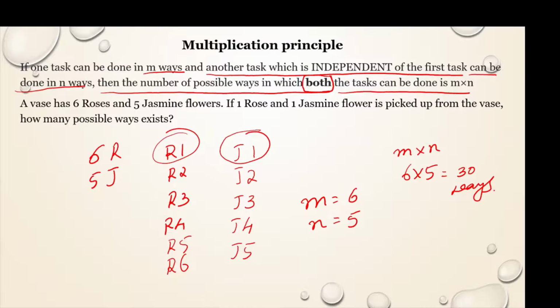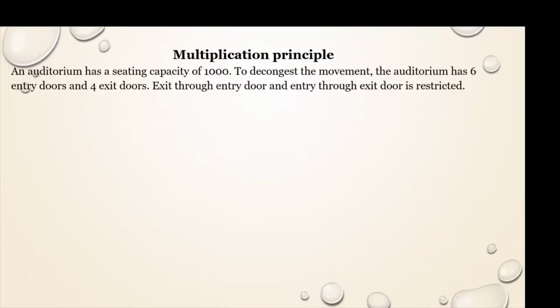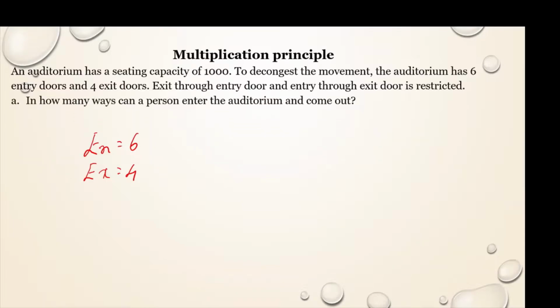Let us understand this with some more examples. An auditorium has a seating capacity of 1000. To avoid congestion of the movement, the auditorium has 6 entry doors. So entry doors are 6 and exit doors are 4. Exit through an entry door and entry through an exit door is restricted. You cannot exit through an entry door and you cannot enter through an exit door. In how many ways can a person enter the auditorium and come out?